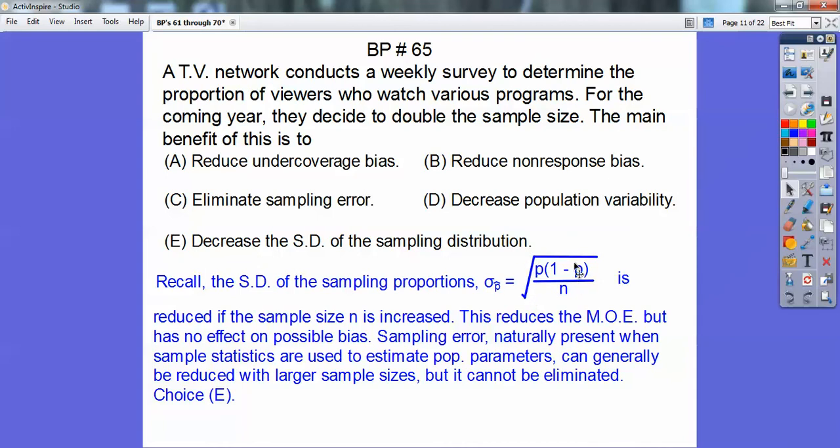And it says proportions here, so that tells me it's this one with my proportions. Look, as n gets really large, when the denominator gets big, it makes this thing get small. So this is my standard deviation formula, so it's going to make my standard deviation decrease as the sampling size gets bigger. So I get choice E on that one, okay?